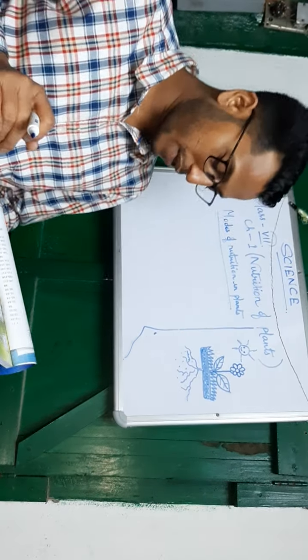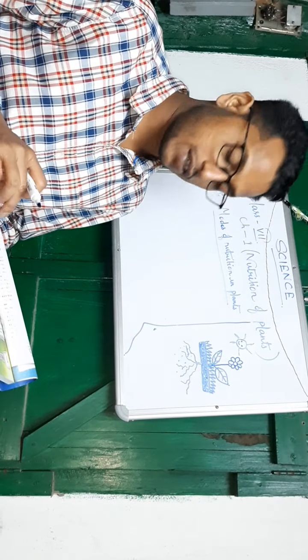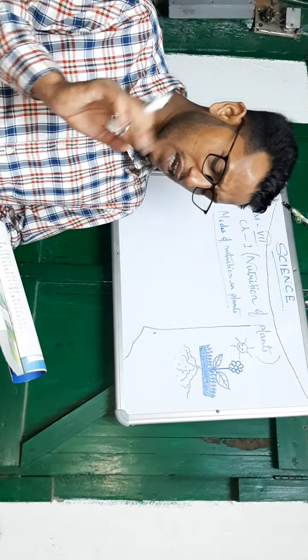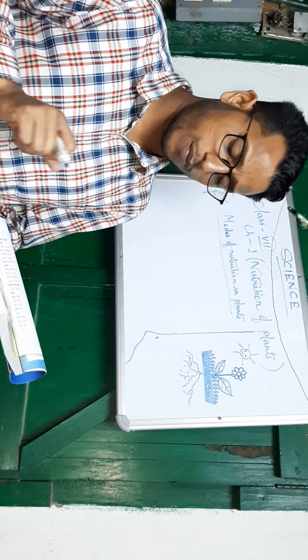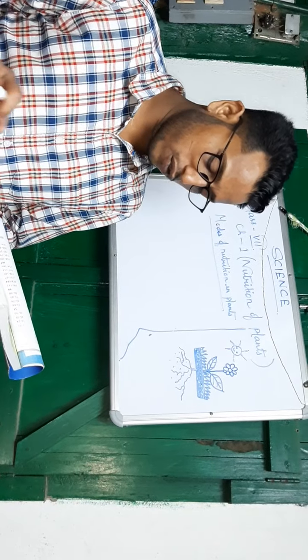Modes of nutrition in plants. Green plants are the living organisms which can prepare their own food with the help of sunlight. But there are some plants which get their food by other means. Thus, there are two modes of nutrition in plants, as shown in the flowchart.